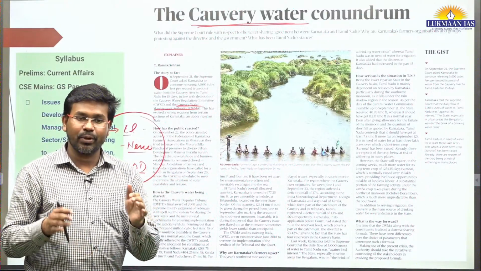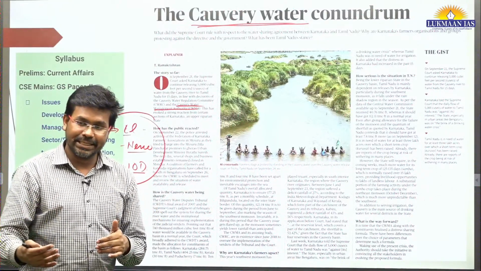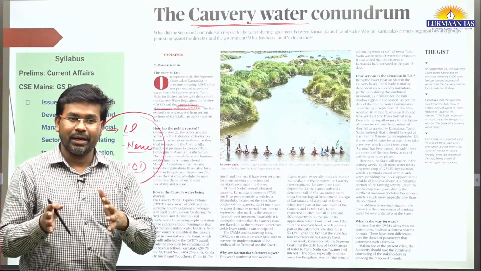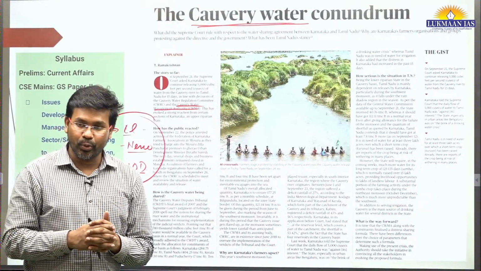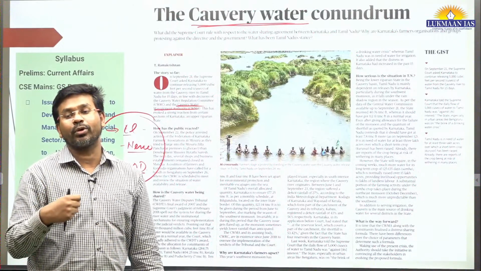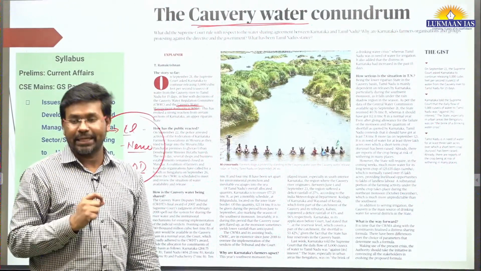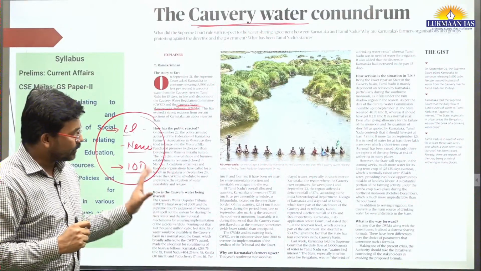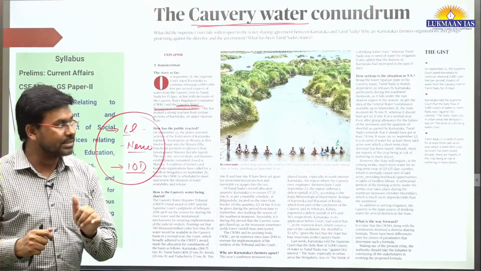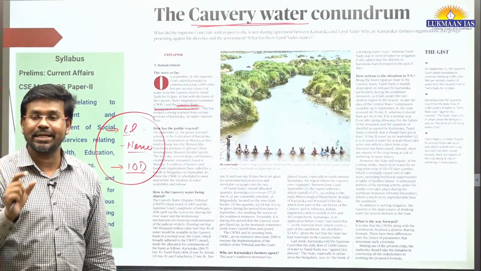They have said that we have water scarcity in this state, and especially if we talk about Bengaluru, there is a drinking water problem also. People are not having sufficient water to meet drinking purposes. So that's why through this article the author suggests that there should be a distress sharing formula.